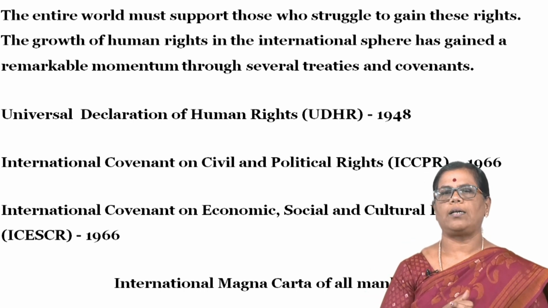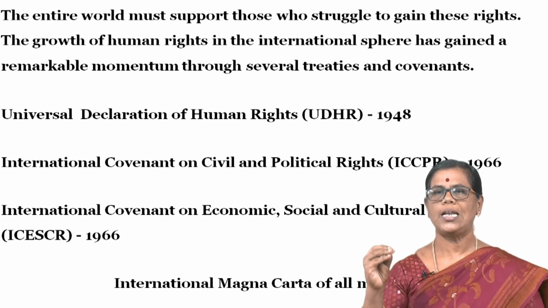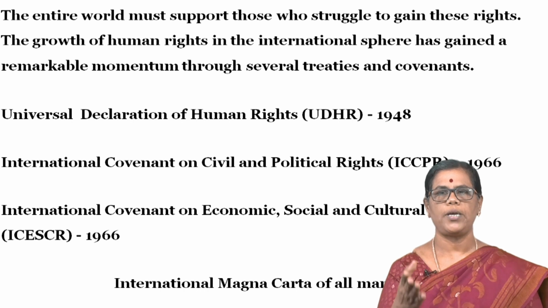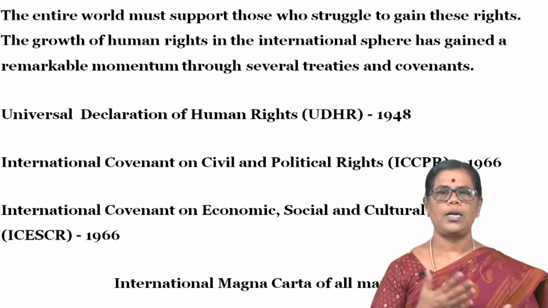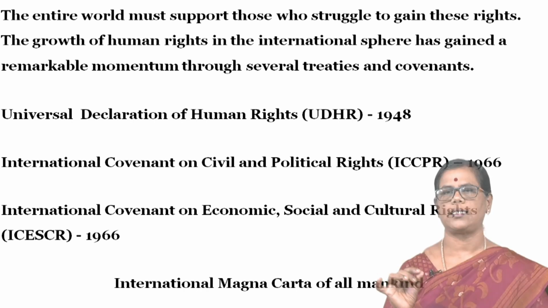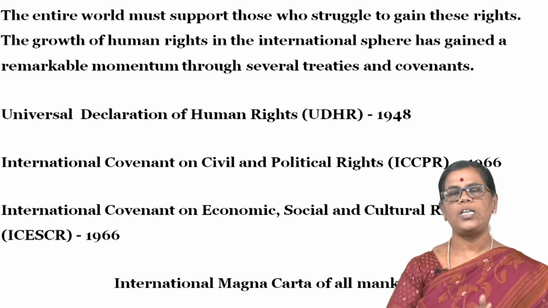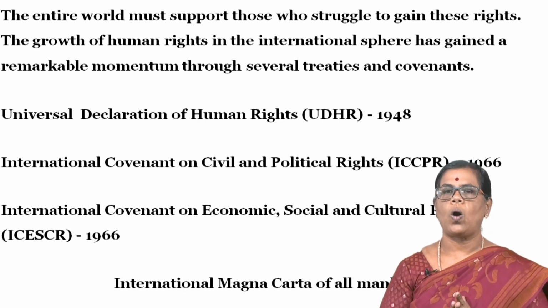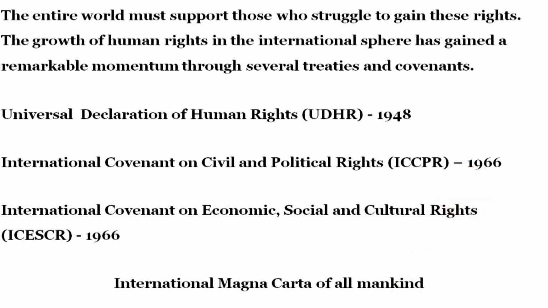And apart from that, another important covenant, the International Covenant on Civil and Political Rights, ICCPR, was adopted in the year 1966. And the International Covenant on Economic, Social and Cultural Rights, ICESCR, was also adopted in the year 1966. So these three documents are called the International Magna Carta of all mankind.